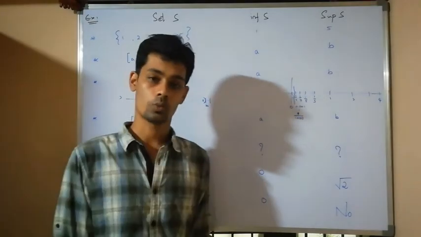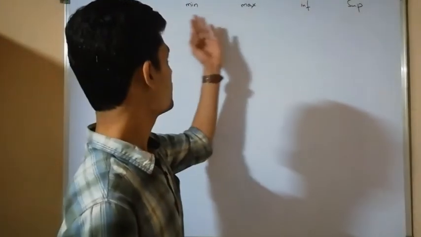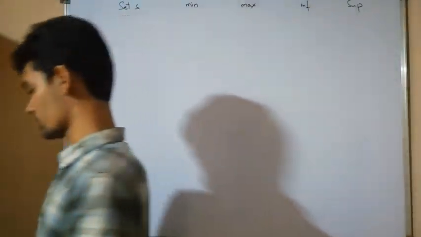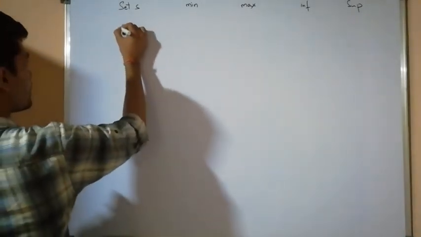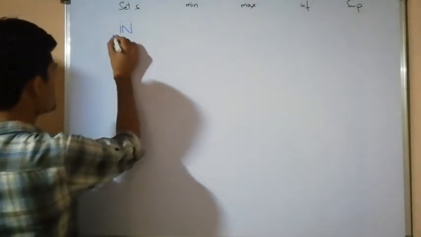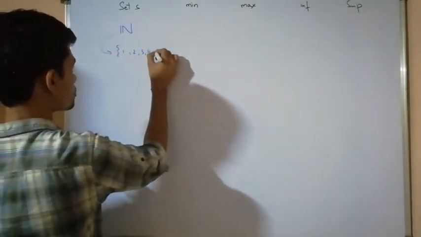Few more examples in which we are going to find minimum, maximum, infimum and supremum of a set S. Let us write an example: the set of all natural numbers, which is nothing but 1, 2, 3, 4, and so on.